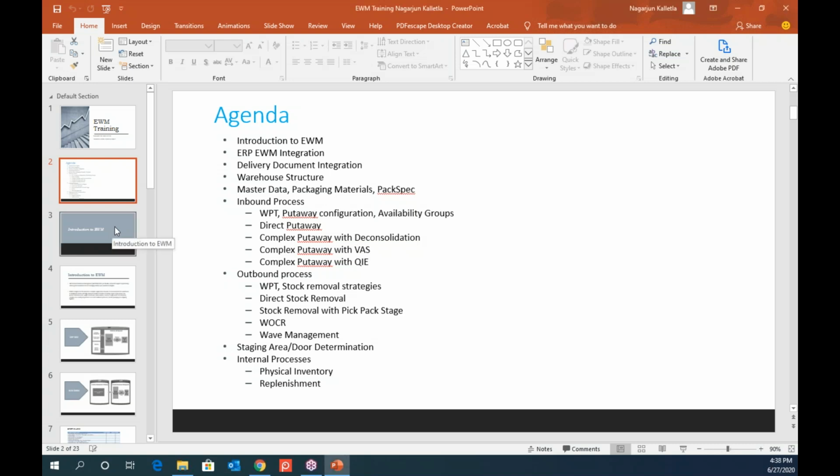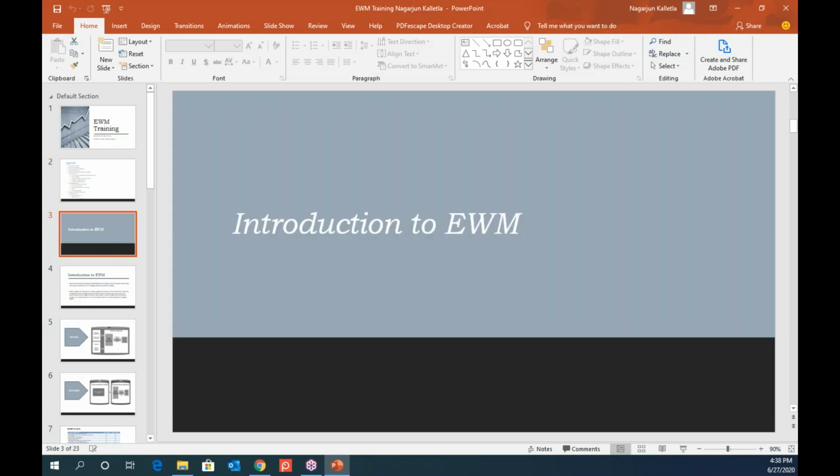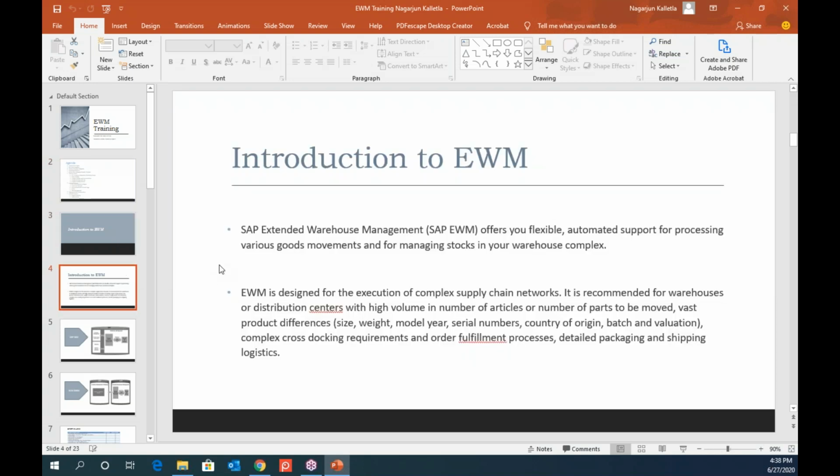I can help you. So coming to the introduction of the EWM, as you can see, it's extended warehouse management, and SAP came up with the solution in 2005, but it was included within the SCM component, which is supply chain management. The earlier solution was APO, Advanced Planning Optimizer, sorry. Within that, they started EWM as an included solution from the SCM server, and slowly they realized